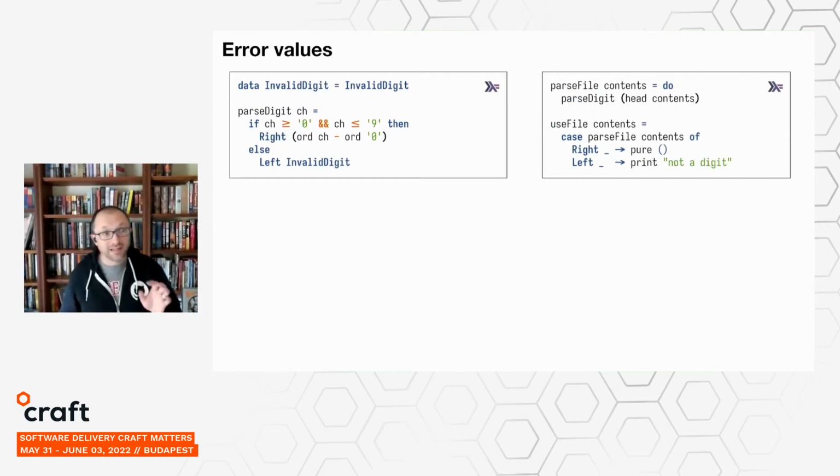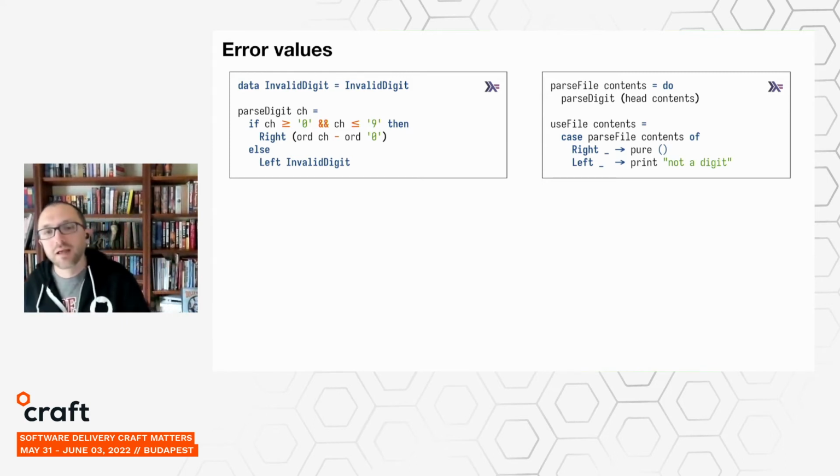Now, lastly, error handling is not specific to imperative languages. Errors can occur when using a functional language too. And so here's what our example looks like in Haskell. It's very similar to Rust, although here we actually don't get to see it because of type inference, but there is an equivalent to Rust's result type that parse digit returns. It's just that in Haskell, that's called Either, where, like we were talking about before, it returns either a successful result or a failure result.